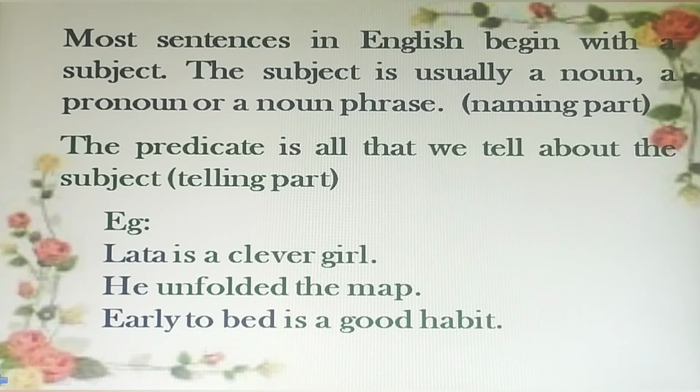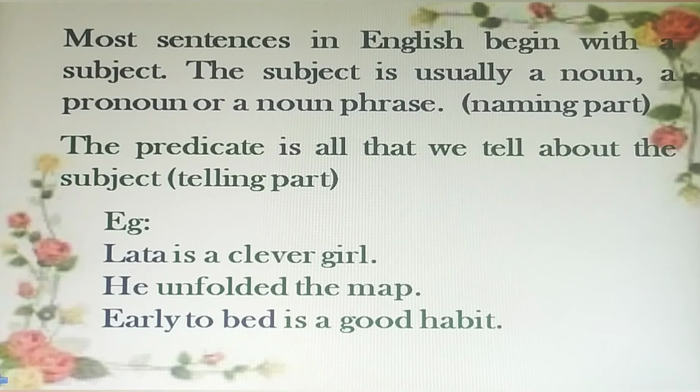For example, Lata is a clever girl. Lata is the noun here in this sentence. It is the subject. Is a clever girl is the predicate. He unfolded the map. He is a pronoun. He is the subject in this sentence. Unfolded the map is the predicate.